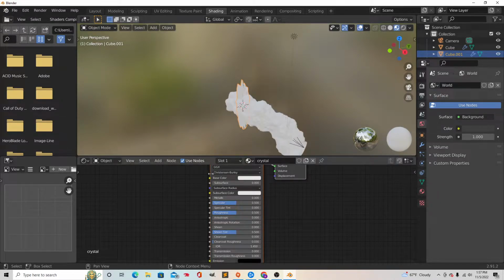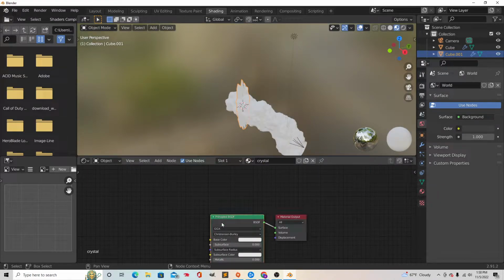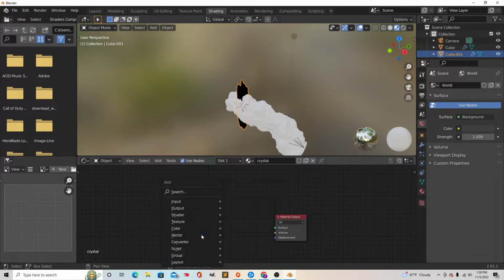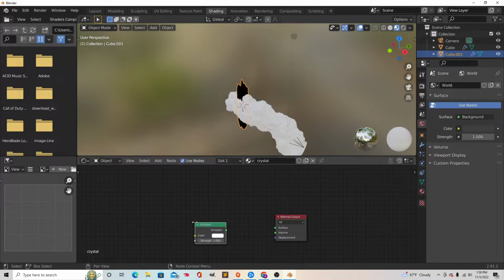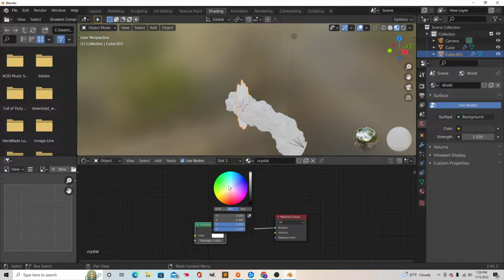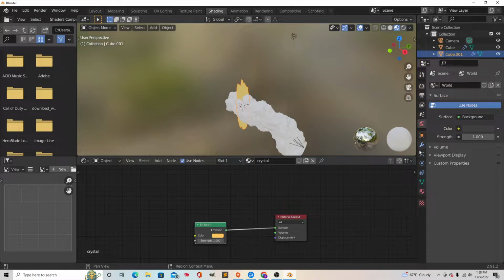And then with this one, we click on this, hit X to delete it, Shift A, go to Shader, go to Emission Shader, and connect this right here to the surface. And then we are going to do a yellowish orange.